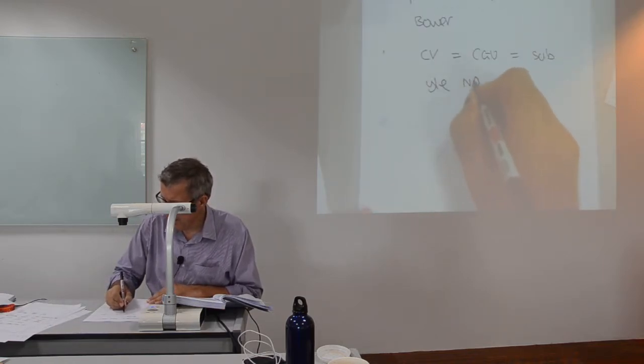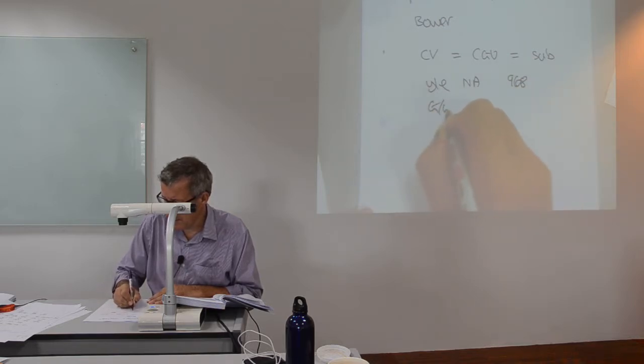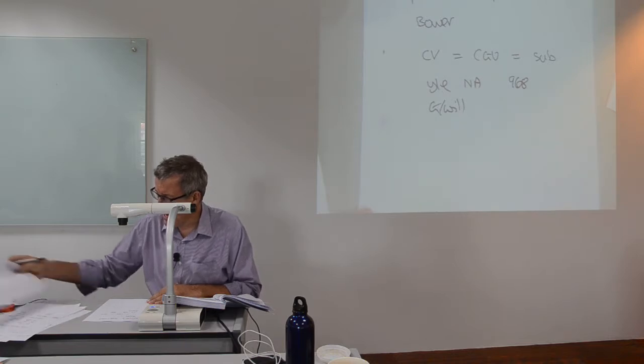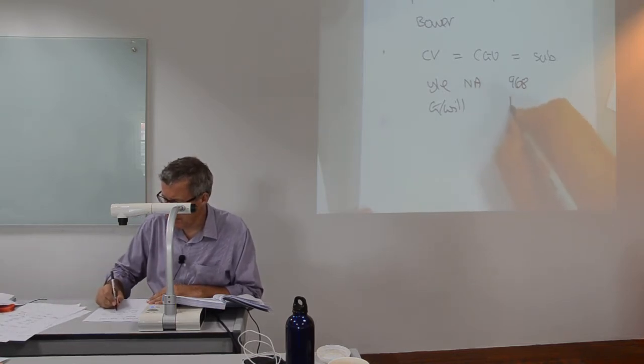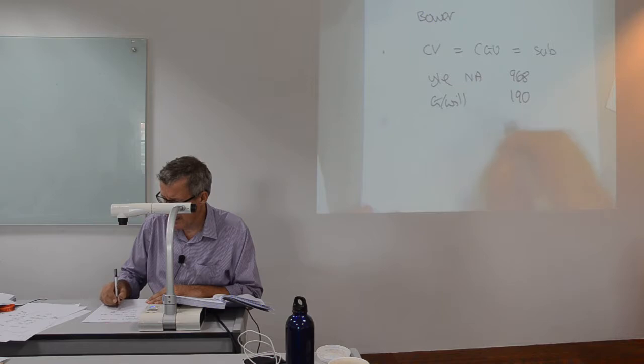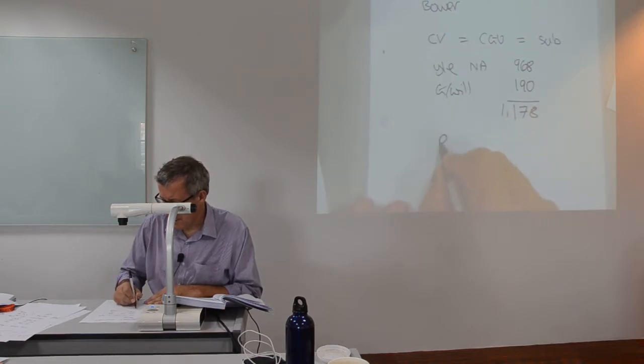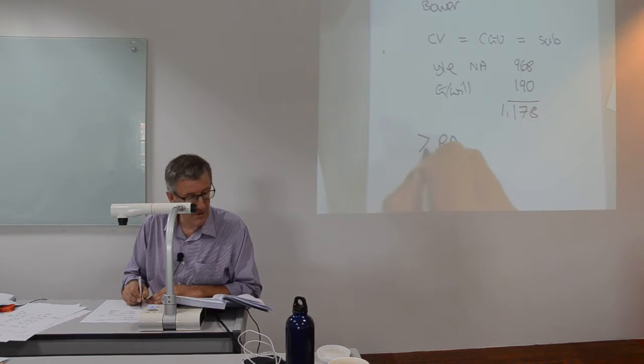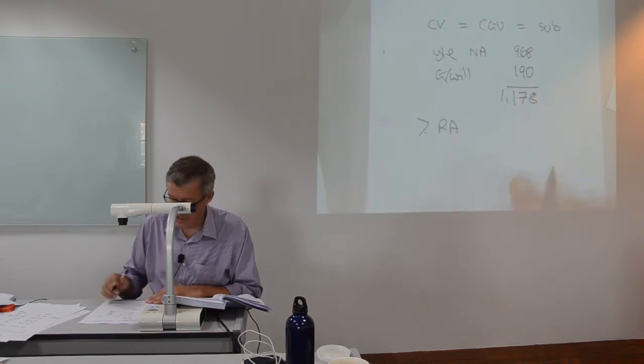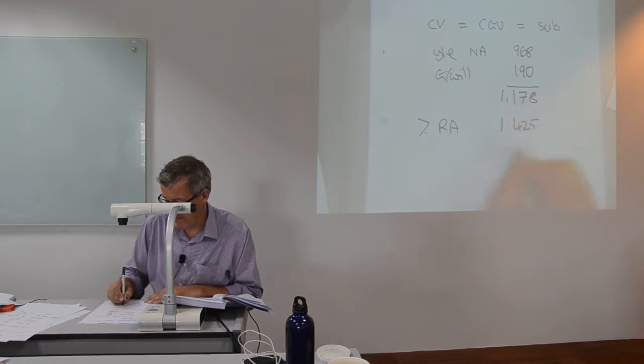I have full goodwill of 190. Bear with, this is 8, this is 7, this is 1178. I then have a recoverable amount, and the recoverable amount is 1425.